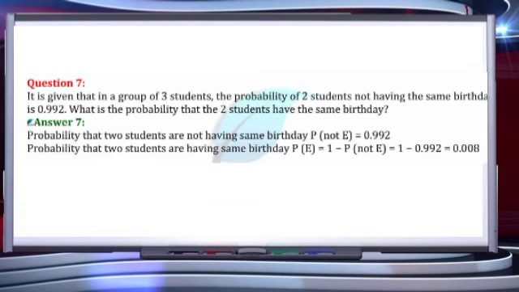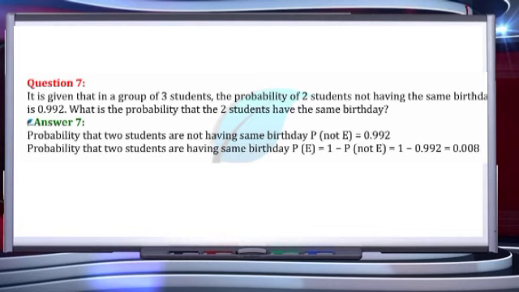Next, question number 7: it is given that in a group of 3 students, the probability of 2 students not having the same birthday is 0.992. So what is the probability that the 2 students have the same birthday?